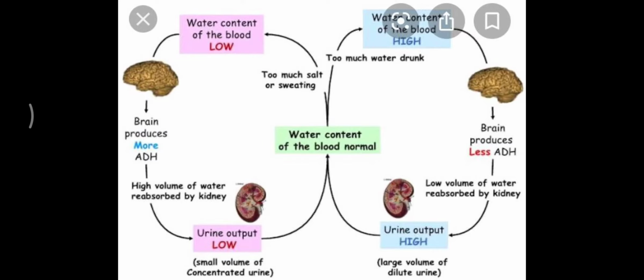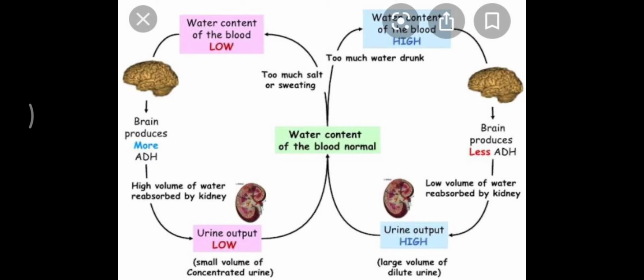This is a very normal condition, children. Whenever you drink lot of water, then under that condition you need to use the toilet more frequently. So this is the same mechanism that we are discussing here. So whenever you consume too much of water, then under that condition your blood volume is going to rise, and then the reabsorption of water will not occur. So the urine output increases.